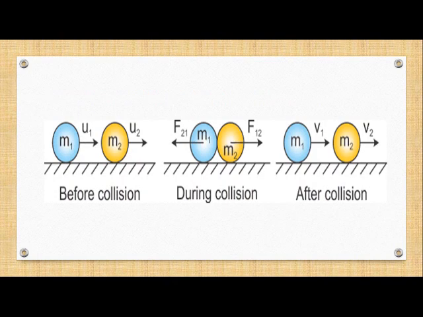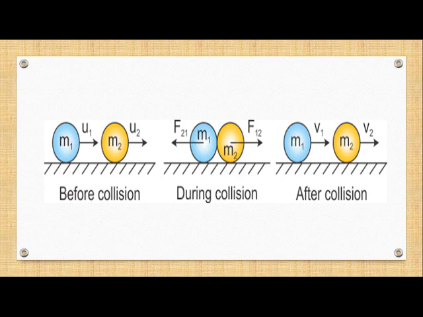Let me explain this with the help of a very simple diagram. Children, you have to draw this diagram, and whenever we talk about the law of conservation of momentum, this particular diagram should always come to your mind. Let us understand this diagram because the whole concept is based on this particular diagram only. Now children, here you can see that in the picture I have shown you three different conditions: before collision, during collision and after collision.